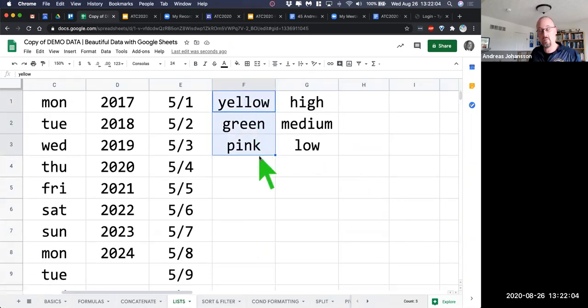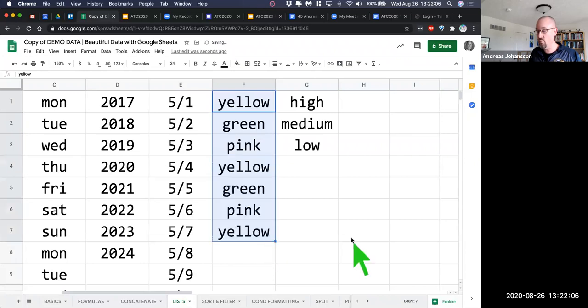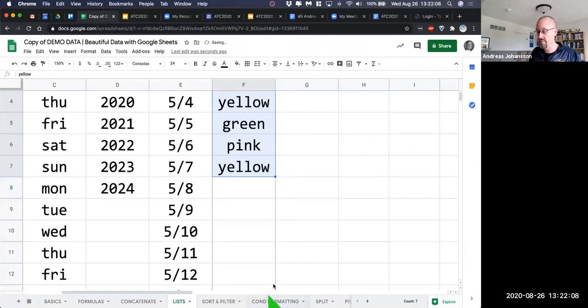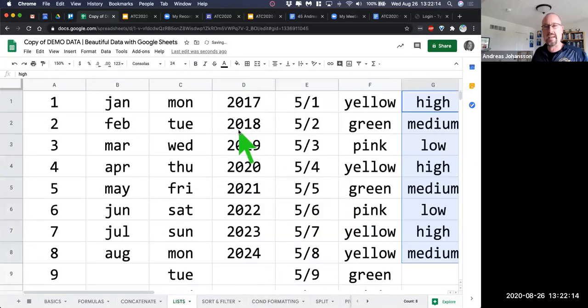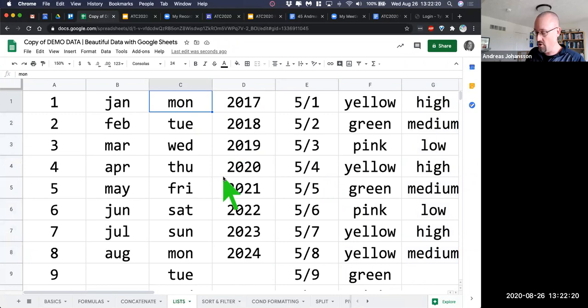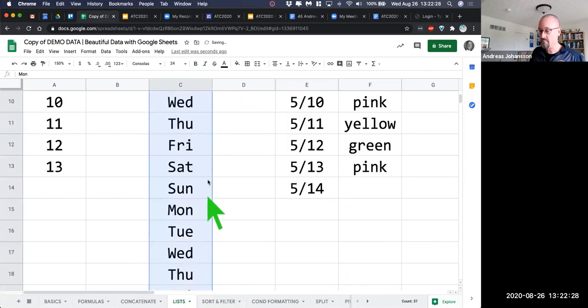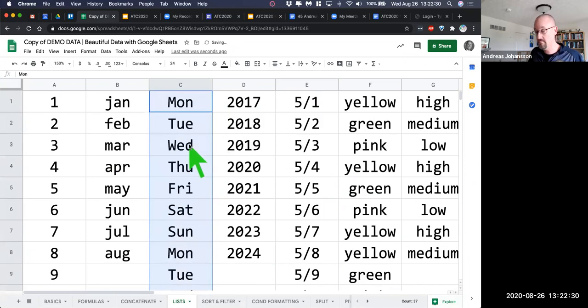It does not understand what that is. And so when I click and drag here, we're just going to get sort of a repetition of those patterns. Same thing with high, medium, and low. Doesn't really understand that. But quick and easy to make calendars, quick and easy to make lists so that you don't have to type it. And again, of course, if you do it with capital Monday, Tuesday, Wednesday, it'll do that and it'll repeat it for you. Same thing if you were to just write it out, would be no problem.